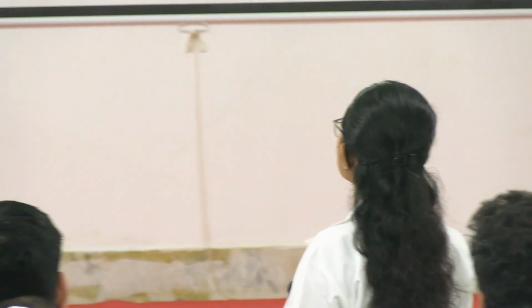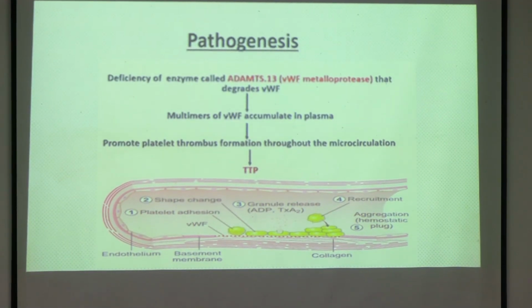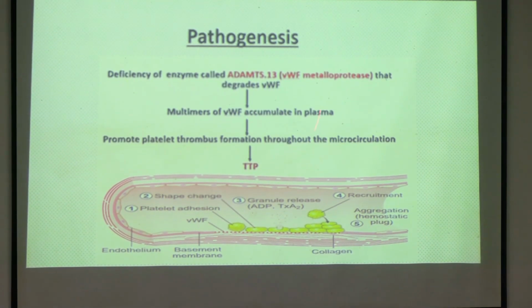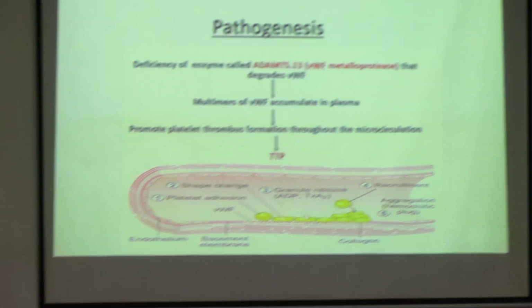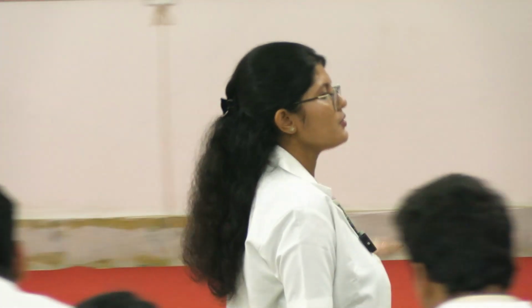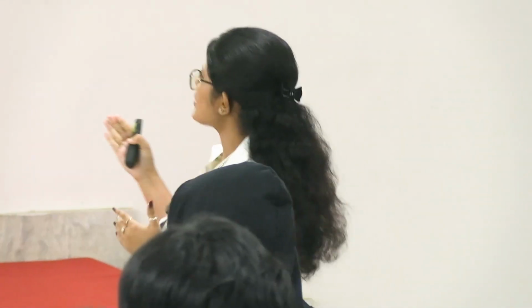So now what is happening here? Normally, without injury, the von Willebrand factor is not exposed, but due to the absence of this enzyme and this gene, it will not be destroyed, so the von Willebrand factor will increase in the plasma. Now, unnecessarily, without injury also, this von Willebrand factor will call the platelets to seal the wound. There is no injury, but due to the increased levels of von Willebrand factor, it will call the platelets, then the platelets will be utilized and there will be thrombus formation inside the blood vessel.